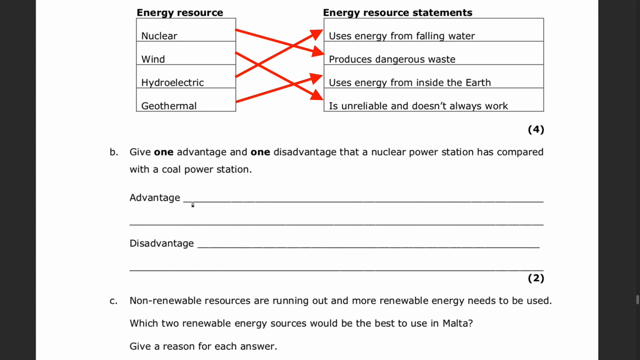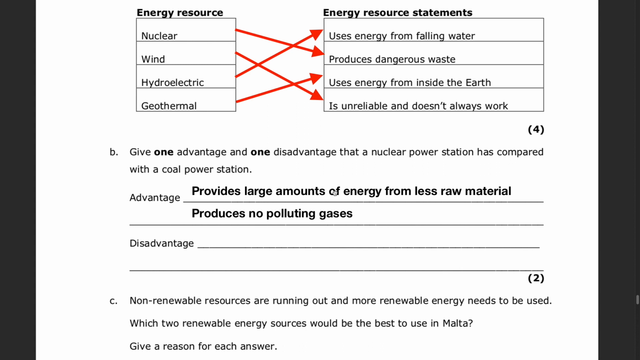So as an advantage, nuclear provides large amounts of energy from much less raw material. As we had said, the amount of energy we get out of 1 kilogram of uranium is much larger than the amount of energy we get from 1 kilogram of coal or any other fossil fuel. Also, nuclear power stations do not produce any polluting gases. The only gas they produce is simply water vapor, and that is not much of a polluting gas.